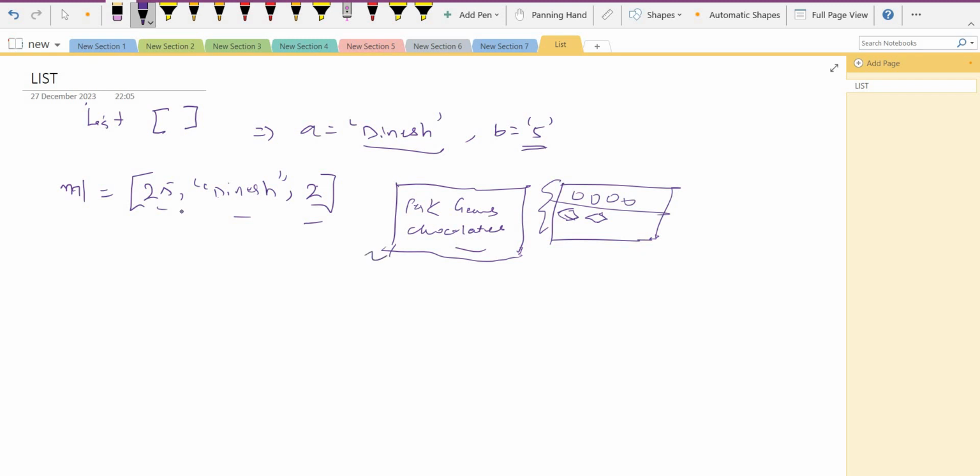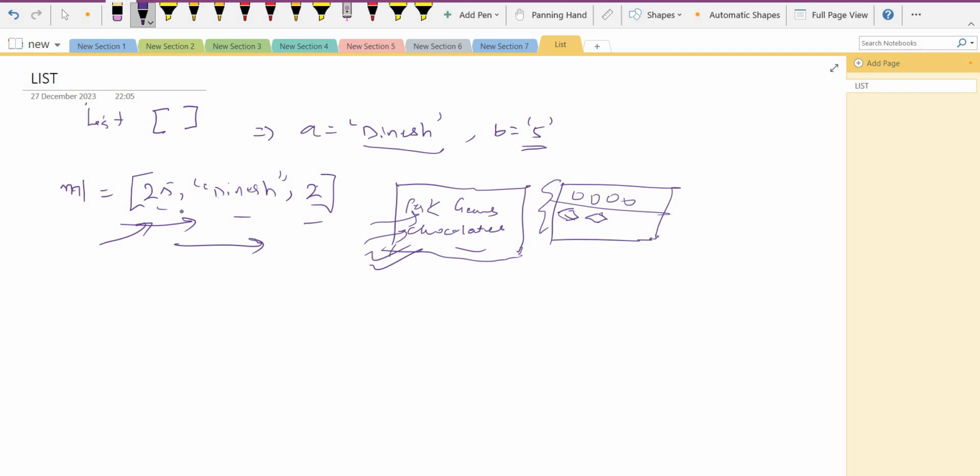So these are the heterogeneous values present in a single container. In a single box there are different types of sweets or chocolates inside. This is the same way a list is. There are different types of data types present in the list, so it's heterogeneous. And it is a sequence type, it is in a sequence.